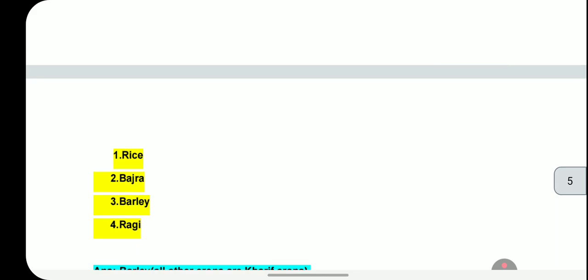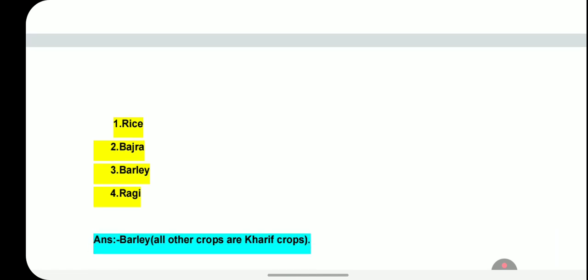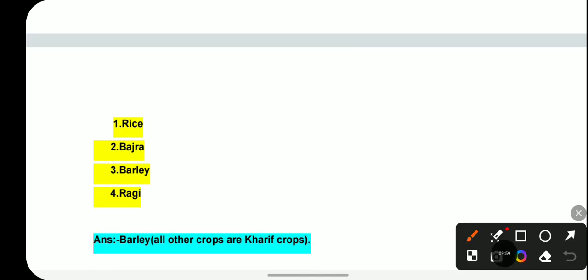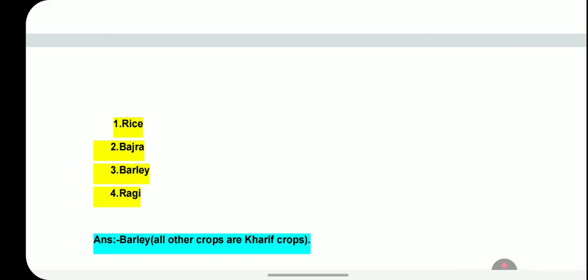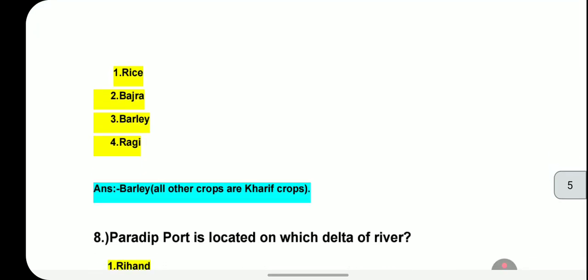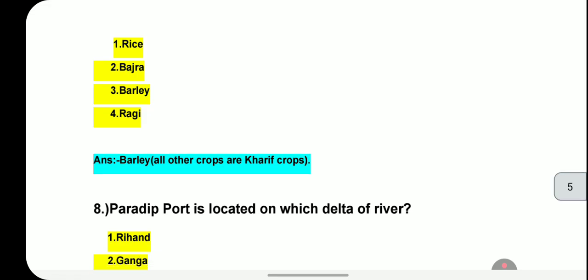We have the options rice, bajra, barley, and ragi. Rice, we all know, is a kharif crop. Bajra is also a kharif crop. Barley is the one considered a rabi crop, and it is grown in the winter season in the northern states of India. So of course the answer will be barley, which is a rabi crop.